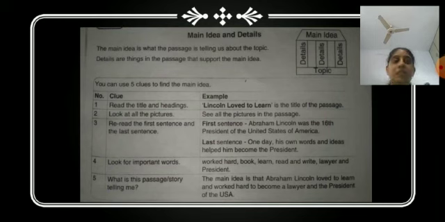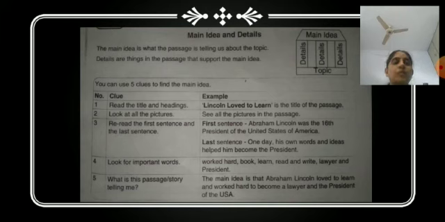And in the first sentence it was given that he was the 16th president of the United States, right? It means he became the president. And the last sentence was, one day his own words and ideas helped him become the president. How did he become the president? His own ideas helped him to become the president. Right? So, we have used all these things to write the main idea. Based upon these steps, we have learned to find the main idea of a passage.